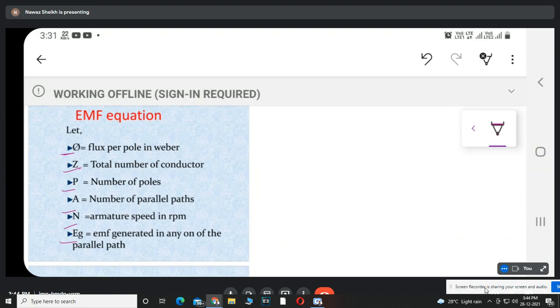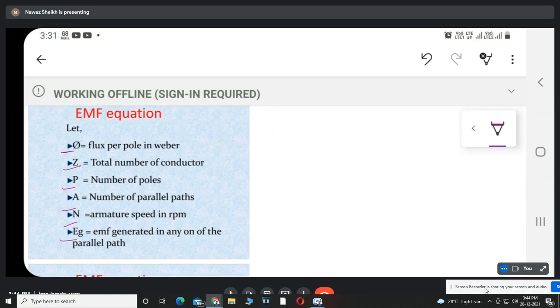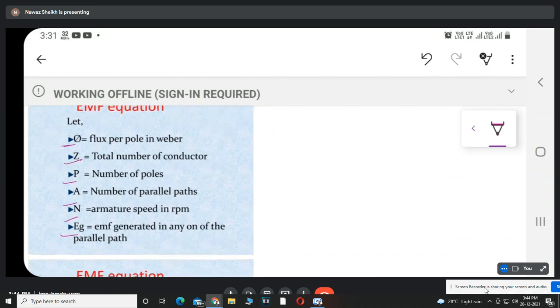So we are assuming these terms. I am repeating again. Phi is flux per pole. Z is total number of armature conductors. P is number of poles. A is number of parallel paths. N is armature speed in RPM. Eg is the EMF generated in any of the parallel paths.